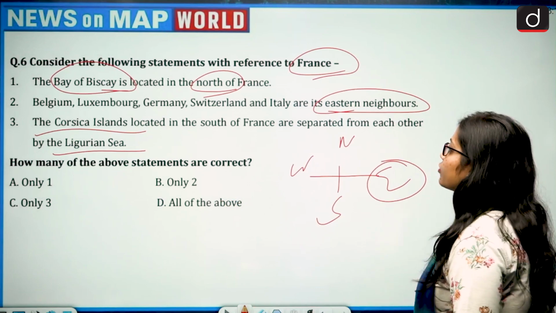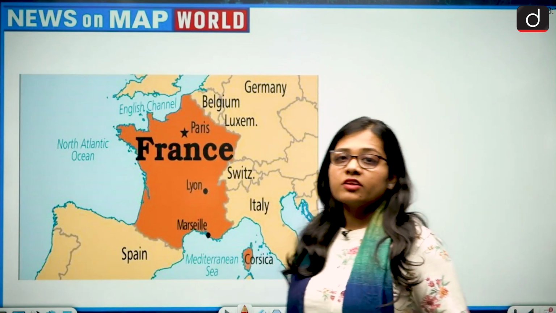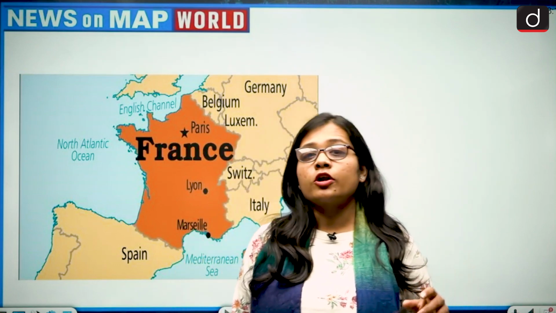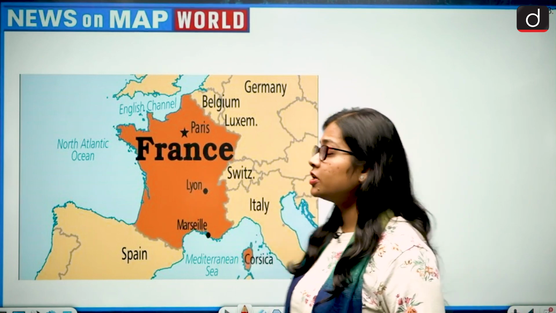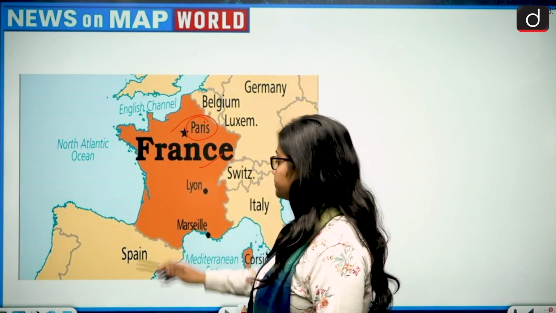So let's see. If we talk about France, France is a European country, one of the major powers of Europe, with one of the major GDPs of Europe, and it is large in size also. So this is France, capital is Paris.